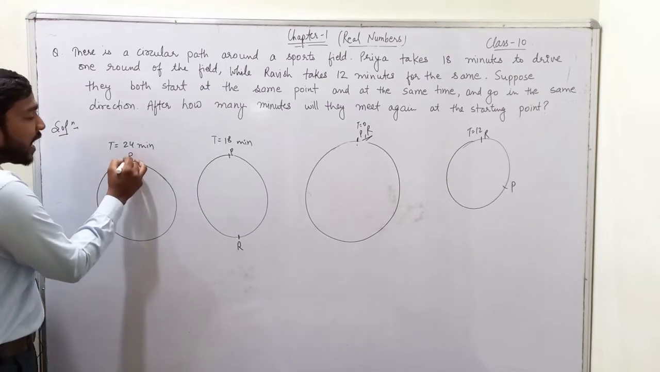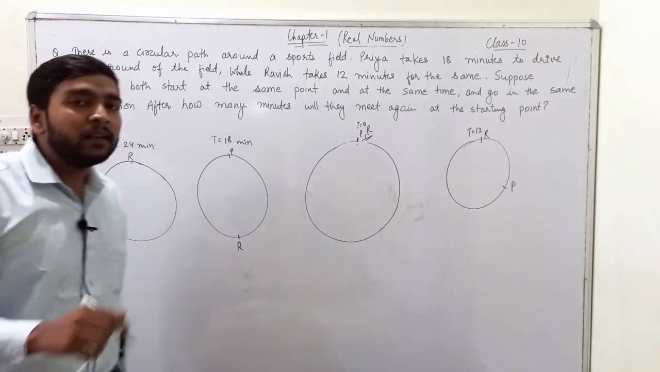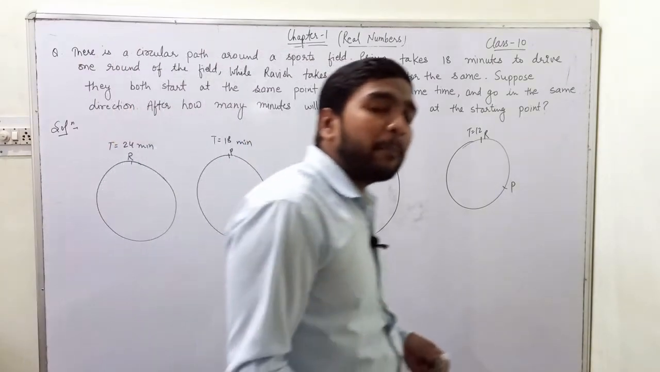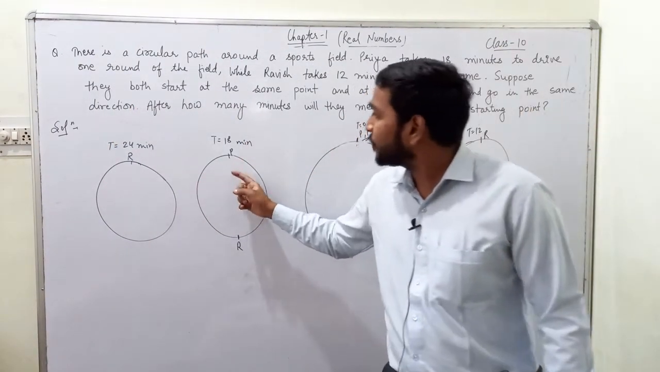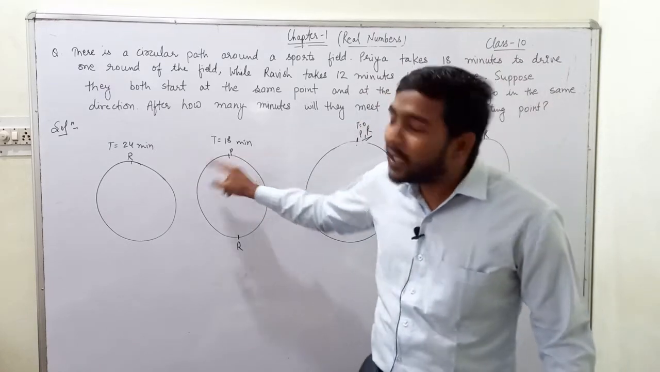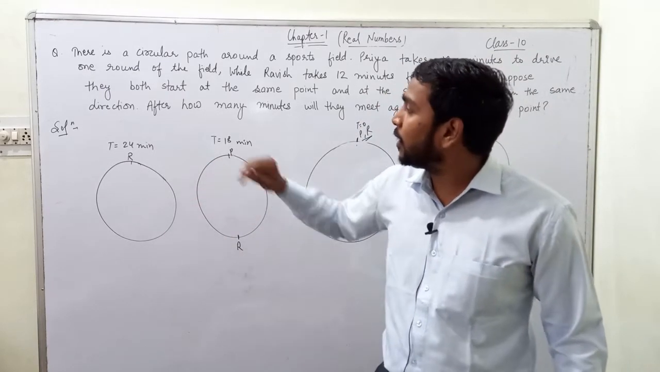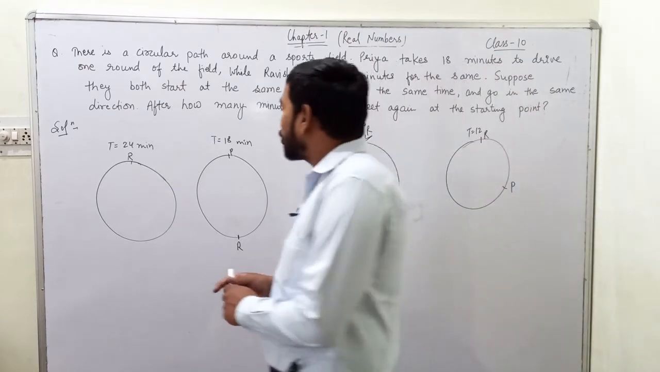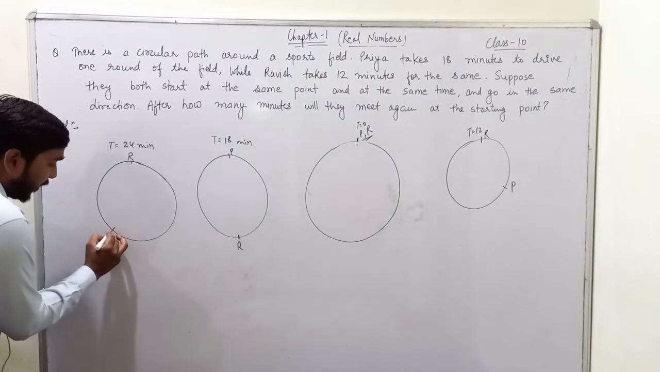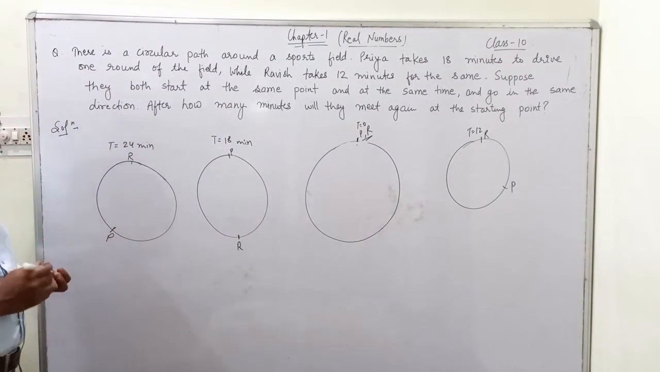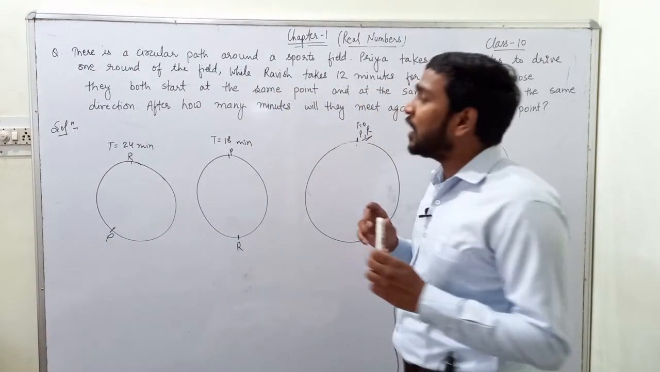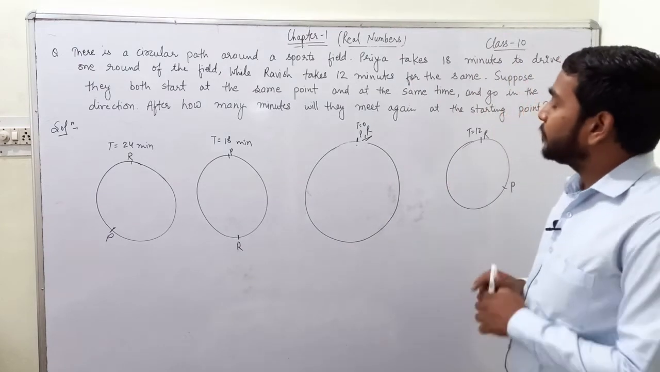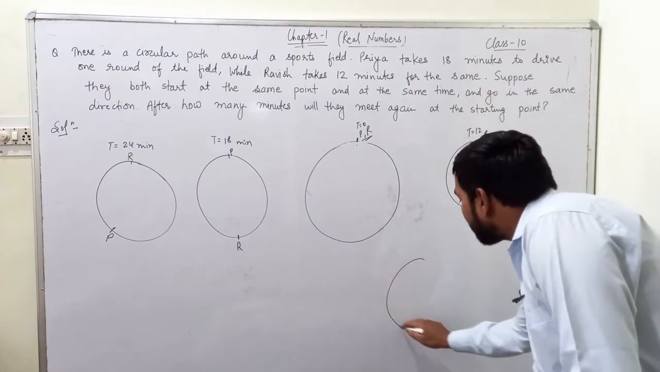That Ravish will again come here, and Priya, who just completed one complete revolution here, would have completed 1/3 of the revolution again. So she would be here. I hope you are understanding this very well. Then what will happen? That at time equals to 36.